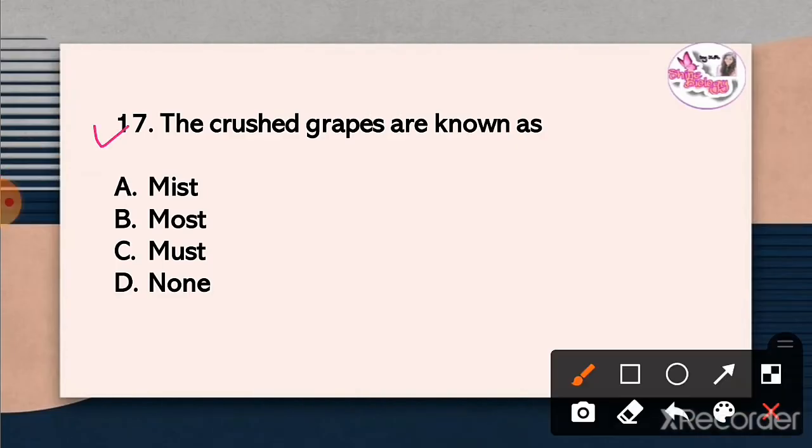Question 17. The crushed grapes are known as. The correct answer is option C. Must.